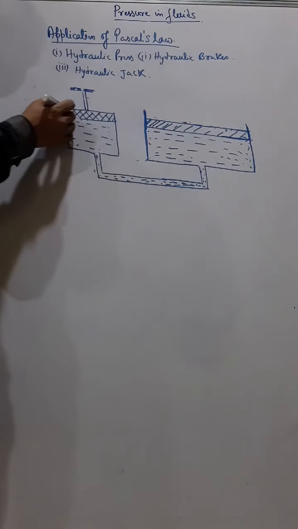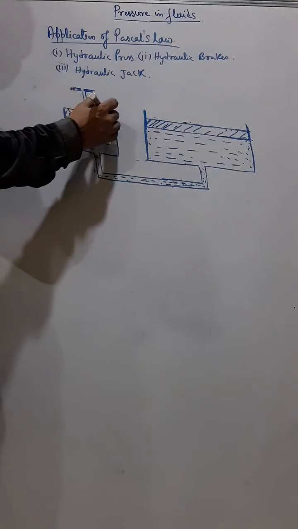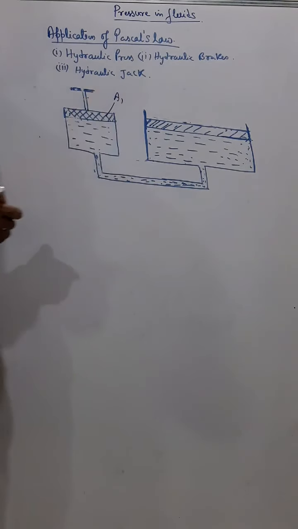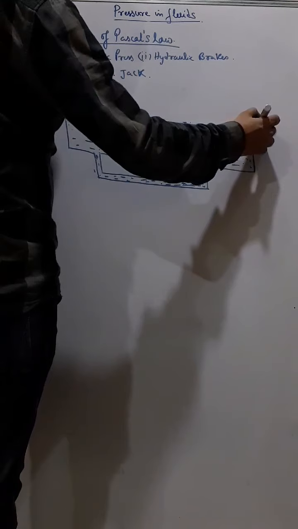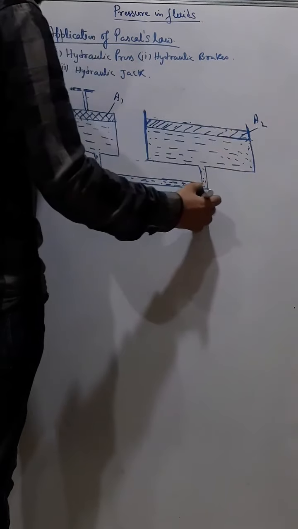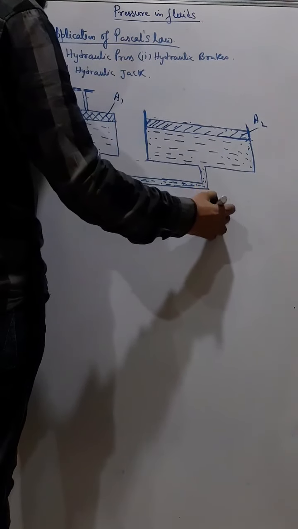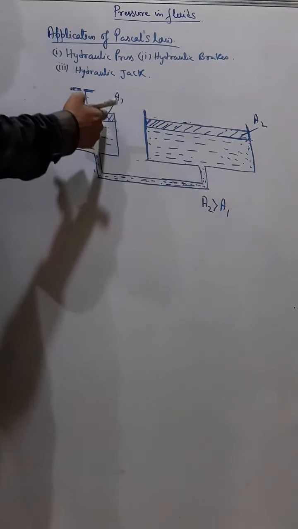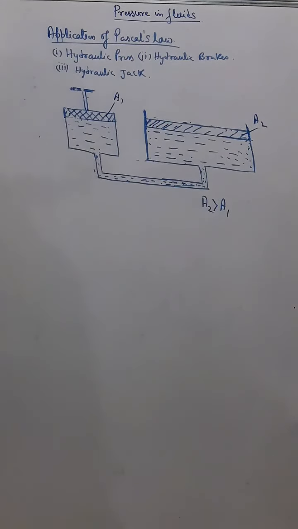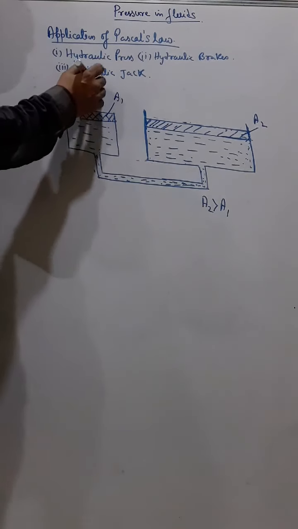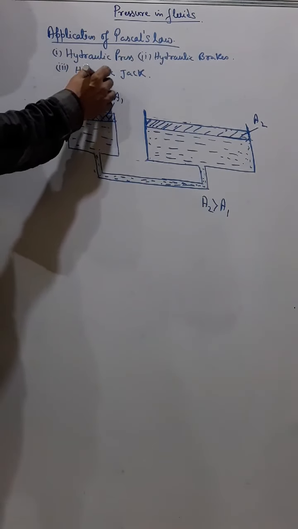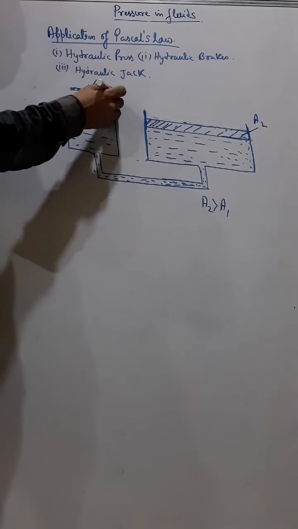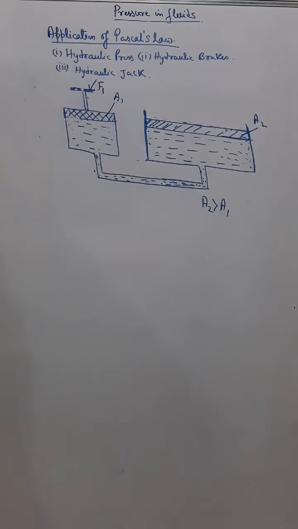Now let the area of this piston be A1 and let the area of this piston be A2. So that means A2 is greater than A1; this is the larger piston, so this area is more and this area is less. Now suppose we apply a force F1 here.